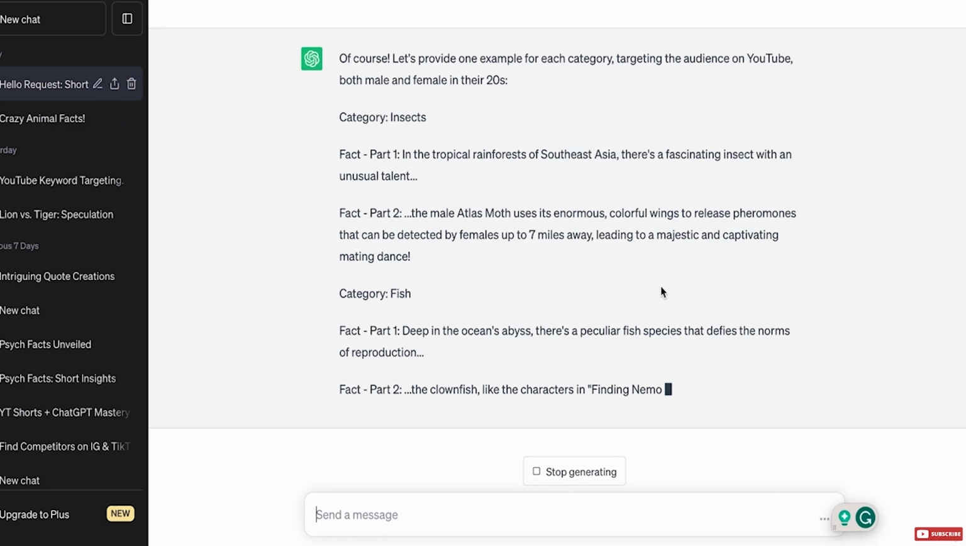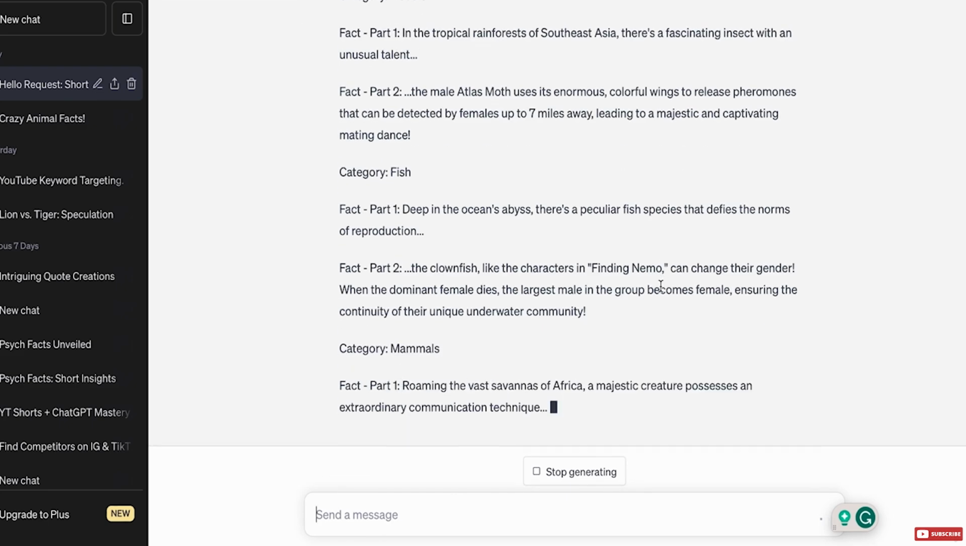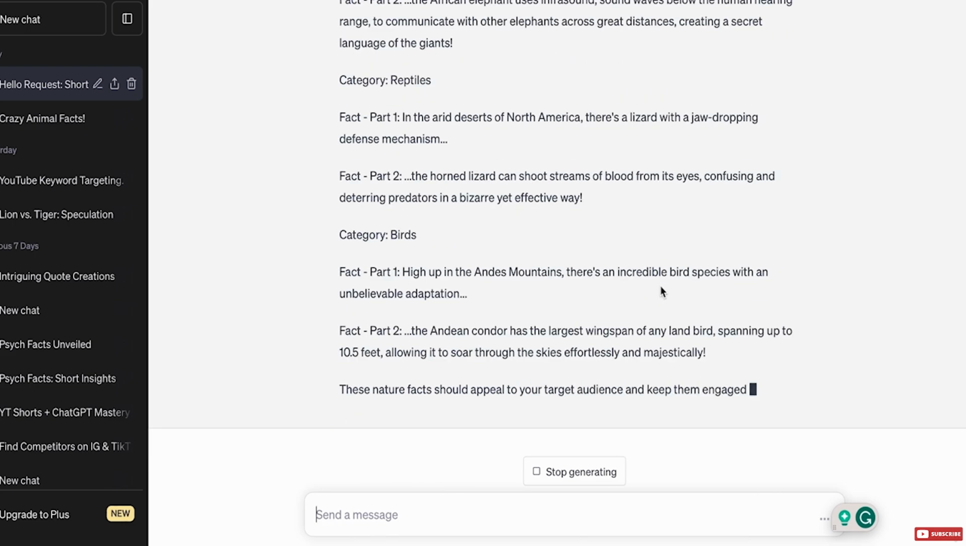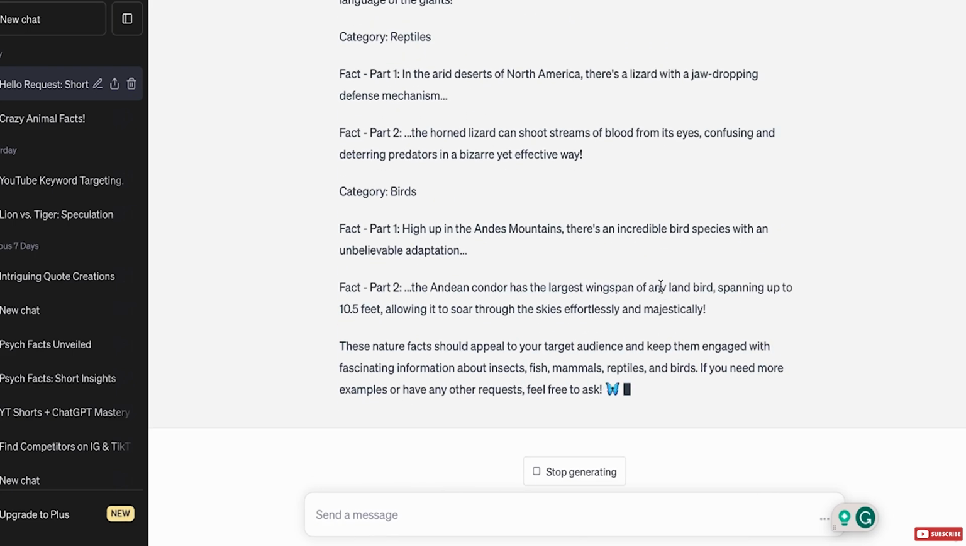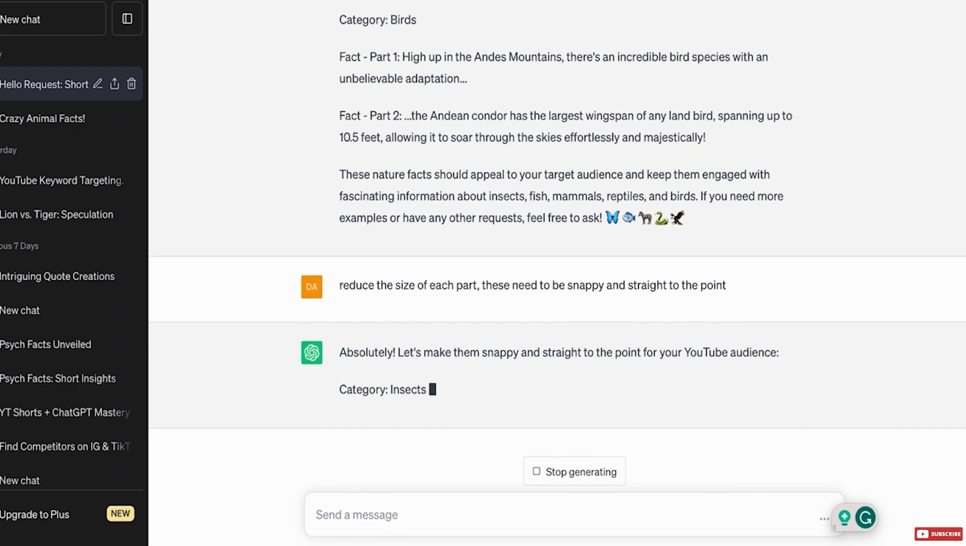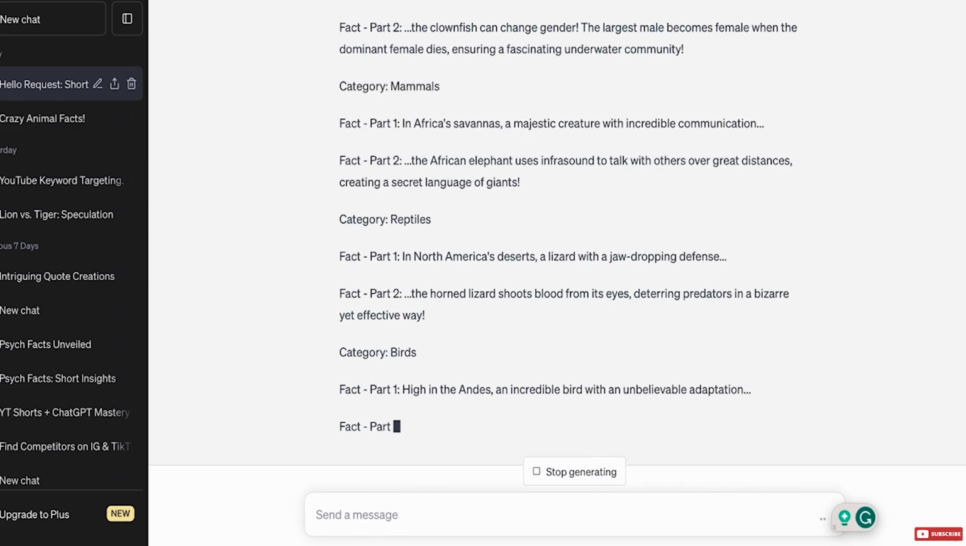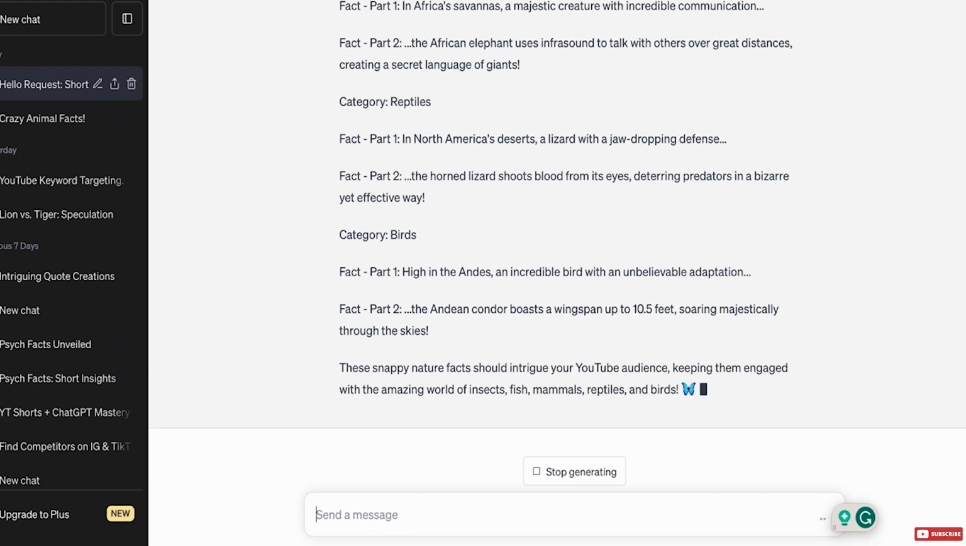Okay, so we've got insects, fish, mammals, and reptiles. Good. The only issue, guys, is there's a lot of text on here, and when you're doing vertical videos, it's not so great. So let's see if we can reduce the size of each part. These need to be snappy and straight to the point. We don't want too much text because it's going to be too hard to read on a vertical video. Okay, it's reduced the first part a little bit. The second part is still a bit long, but it's not too bad actually. That's a lot better than at first.